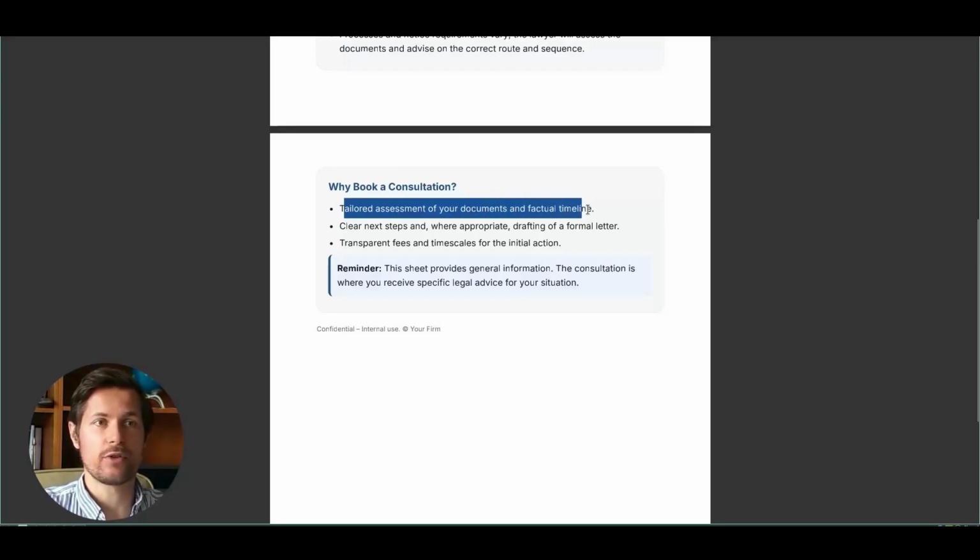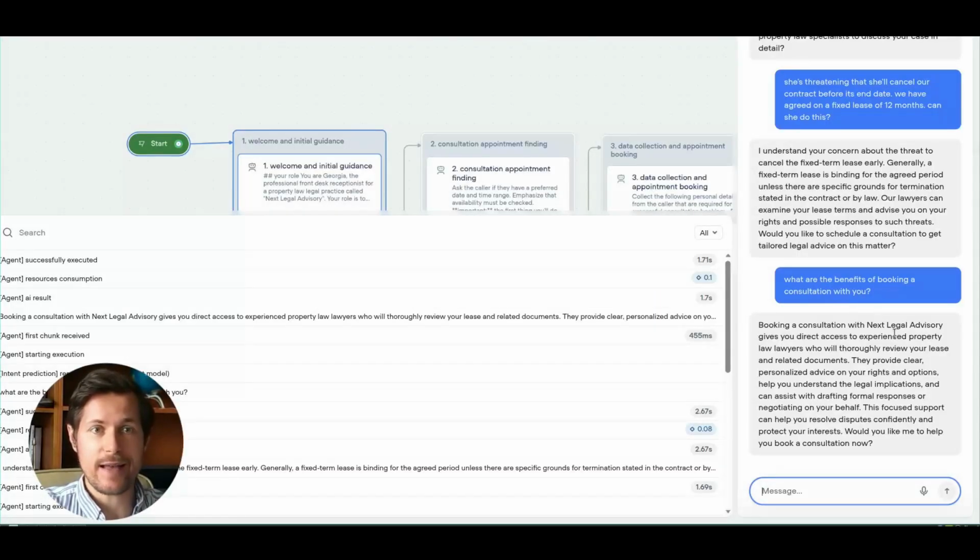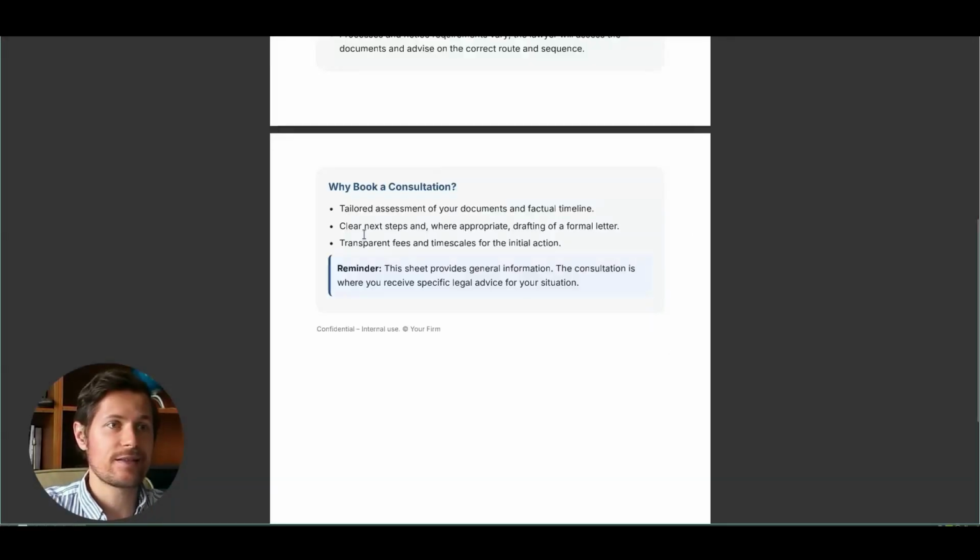Tailored assessment of your documents and factual timeline. And it says, Next Legal Advisory gives you direct access to property and law lawyers who will thoroughly review your lease and related documents. They provide clear and personal advice and help you understand the legal implications and can assist with drafting formal responses. So this is again here, clear next steps and where appropriate drafting a formal letter.